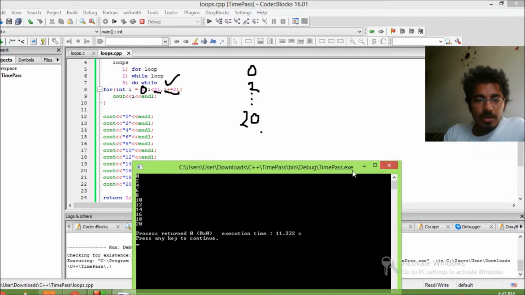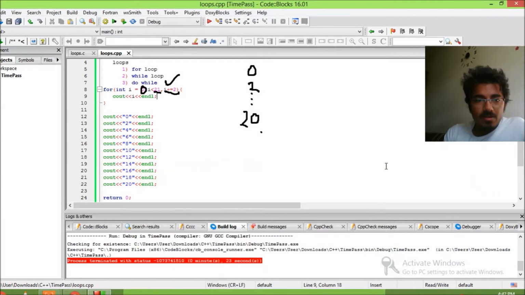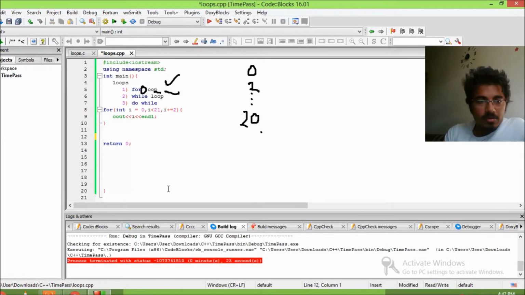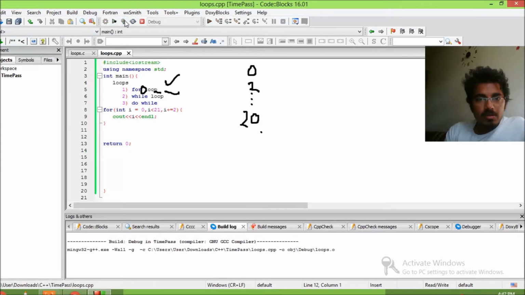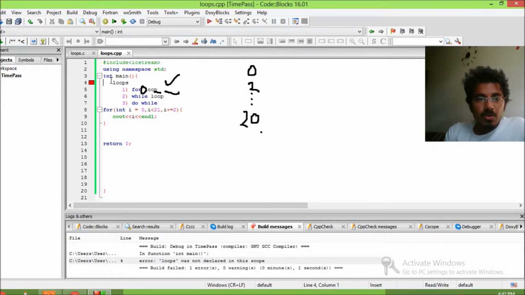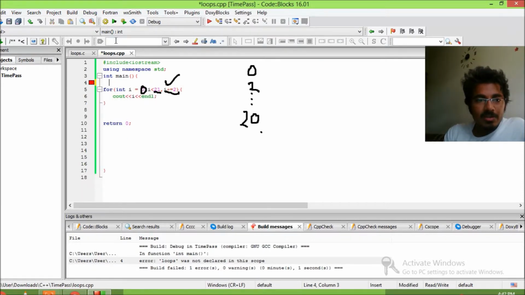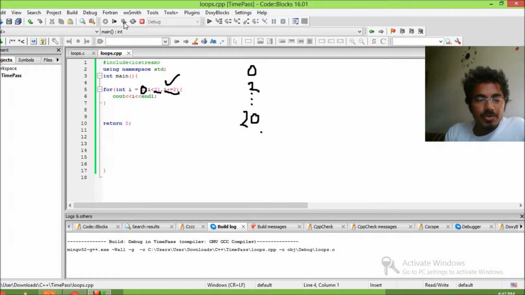I'm wondering, what is this thing doing here? Let's get rid of that. And then let's try. Okay, so I hope you know it, so we can get rid of this and we can run it.